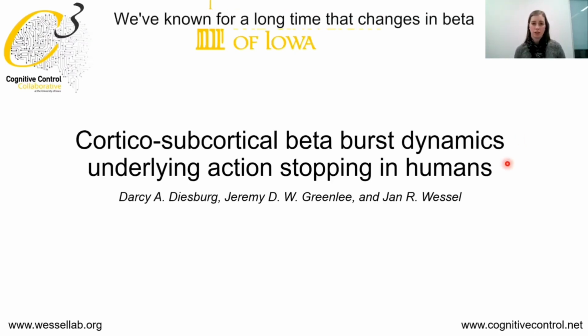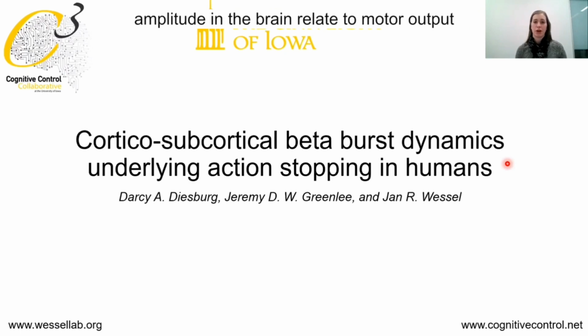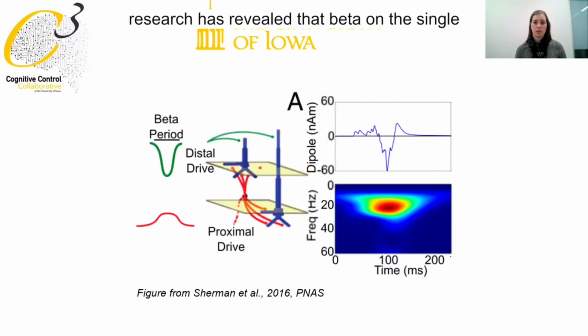We've known for a long time that changes in beta amplitude in the brain relate to motor output, both during movement execution and during movement cancellation. But recent cross-species research has revealed that beta on the single trial level is really better represented as a transient burst-like change in amplitude and not as a change in sustained beta amplitude.